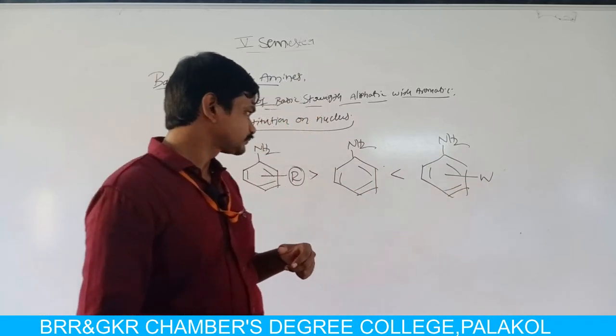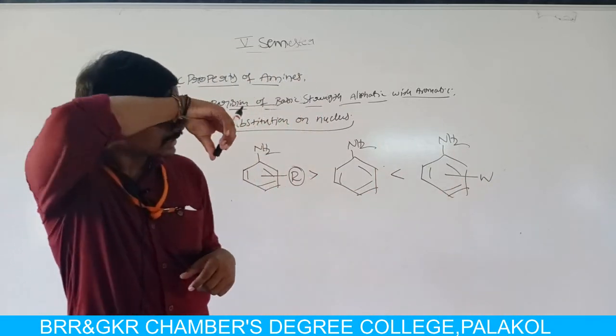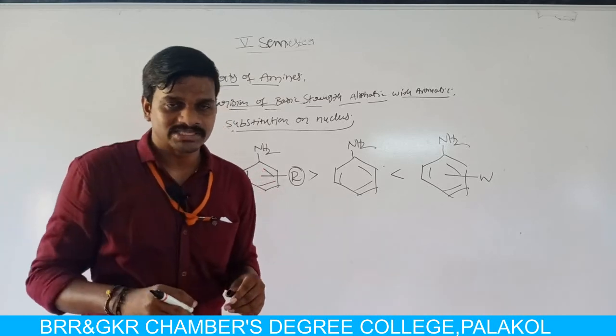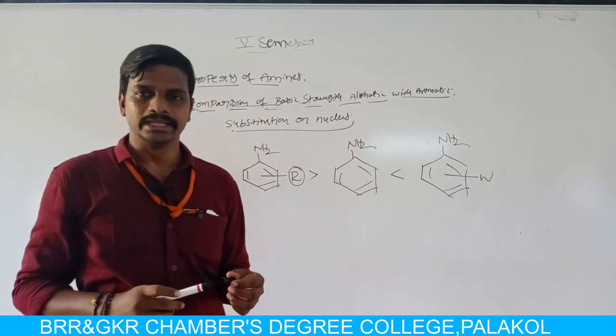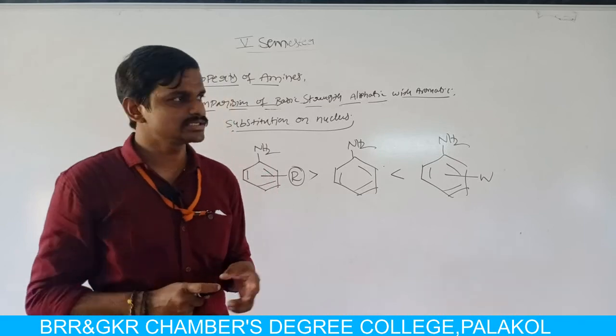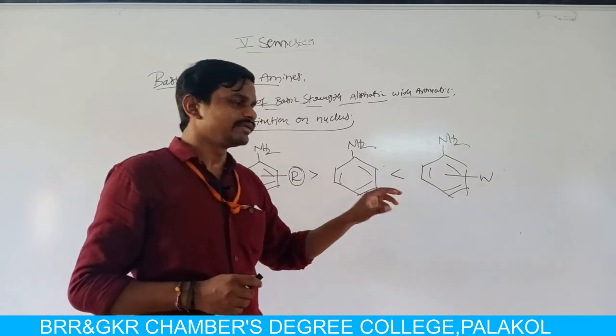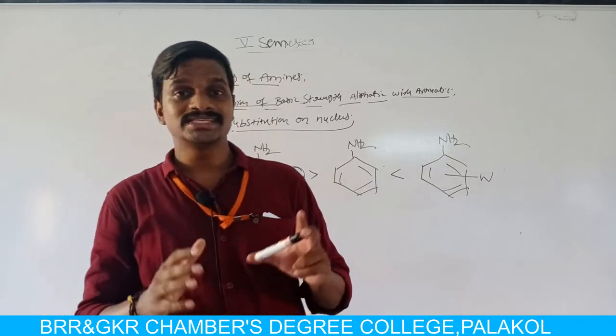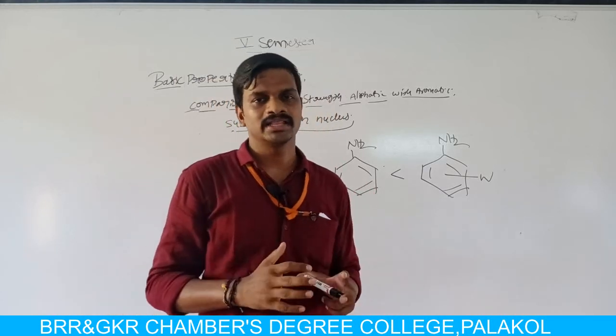Based on electron withdrawing character and electron releasing character, we can explain the basic character of anilines. So this is detailed information about basic strengths of aliphatic amines and aromatic amines.